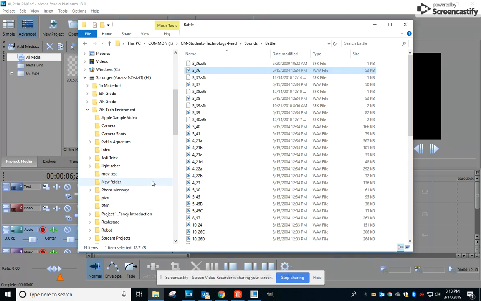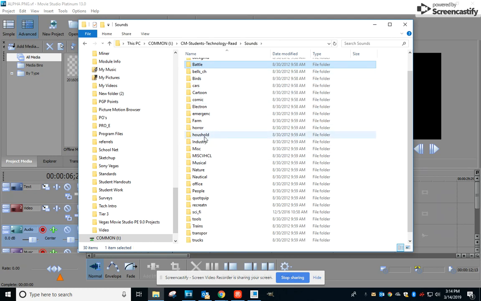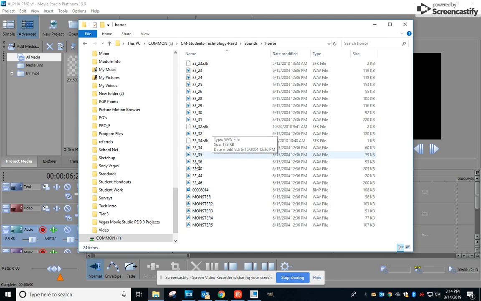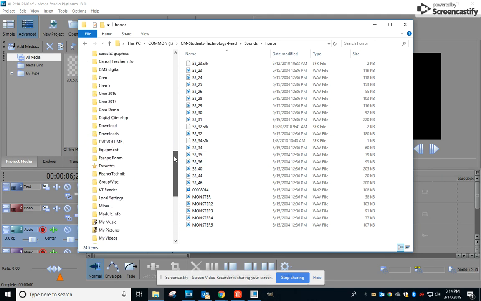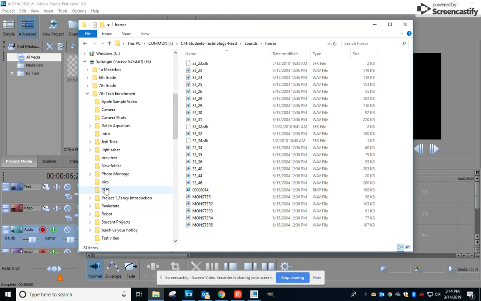I'm also going to take 339. I've pre-selected these. And then I'm going to go back here and get another category, which may seem unorthodox, but it's going to work, I think. And let me find my folder again. Here's Tech Enrichment, PNG right there. And then we're going to find 326 and 31.